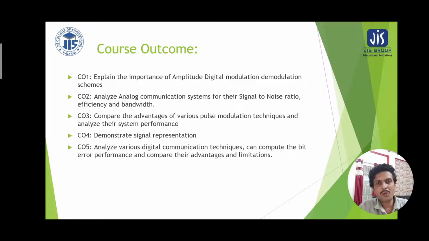It has 5 course outcomes. At the end of the course, we expect the students will be able to explain the importance of amplitude and digital modulation and demodulation schemes, analyze analog communication systems for their signal to noise ratio, efficiency and bandwidth, compare the advantages of various pulse modulation techniques and analyze their system performance, demonstrate signal representation, analyze various digital communication techniques, compute the bit error performance and compare their advantages and limitations.